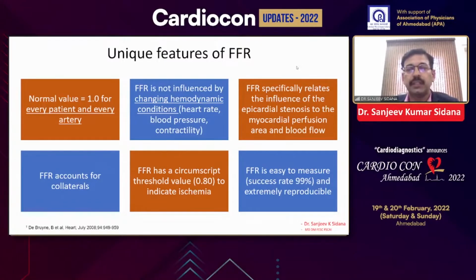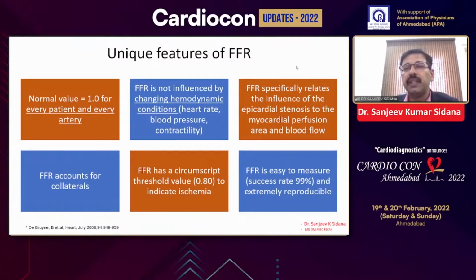It is not like IVUS, where all the arteries have different areas, and even the areas vary from ethnicity to ethnicity. Criteria for cutoff for Europeans are different from Asians. FFR is not influenced by changing hemodynamic conditions like heart rate, blood pressure, and contractility.